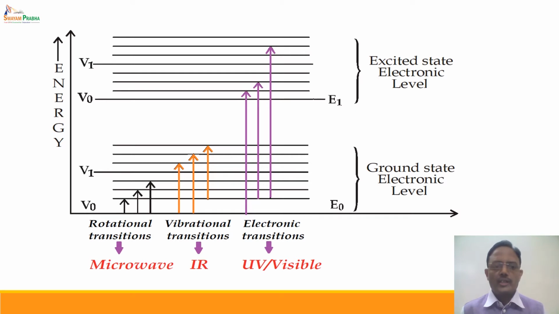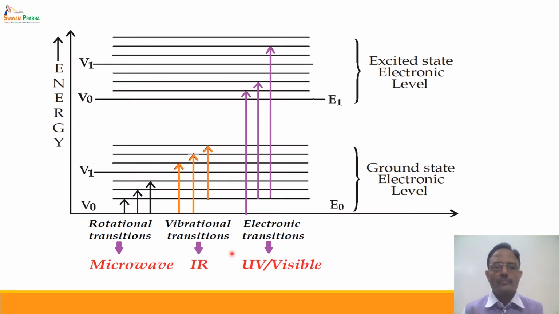Also, we have discussed various types of transitions taking place in molecules. There are electronic transitions, which lead to a large energy difference between the excited state and ground state of molecules. There are vibrational transitions between vibrational energy levels and rotational transitions between rotational energy levels. Electronic transitions require a large amount of energy, and hence absorption takes place in either the UV or visible region of the spectrum.